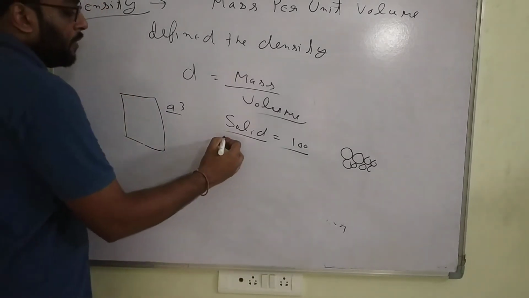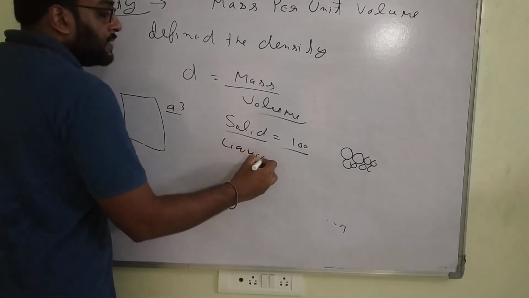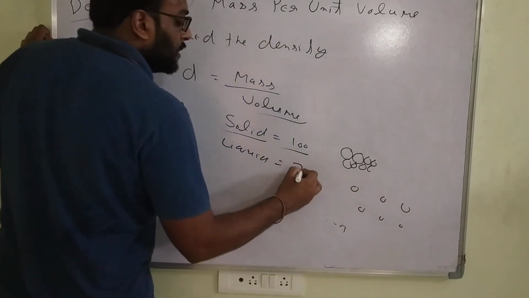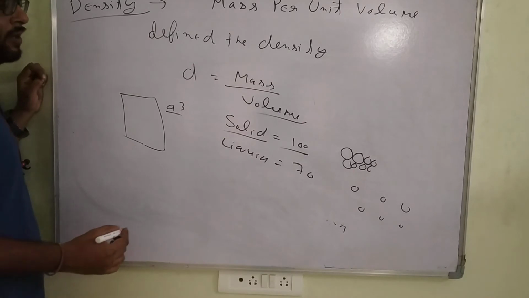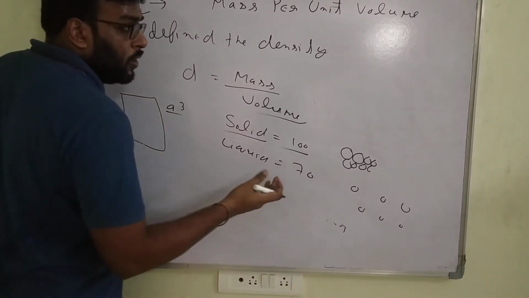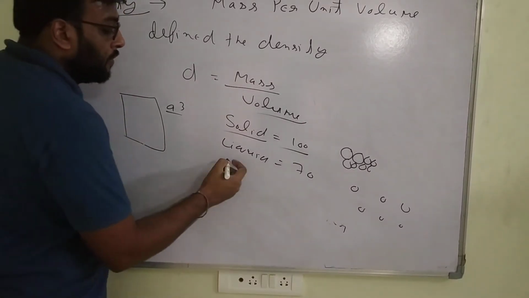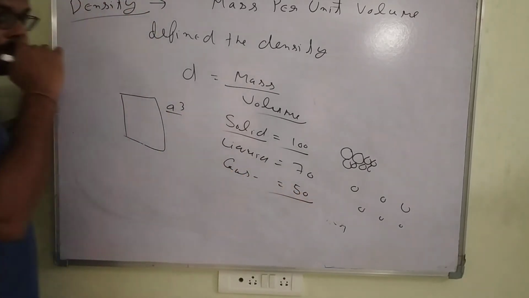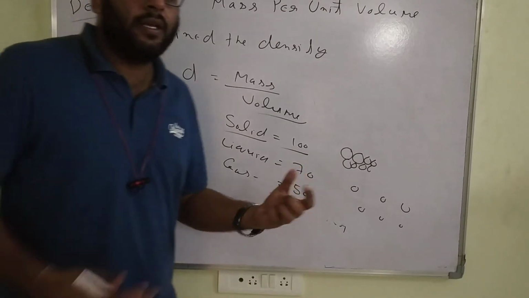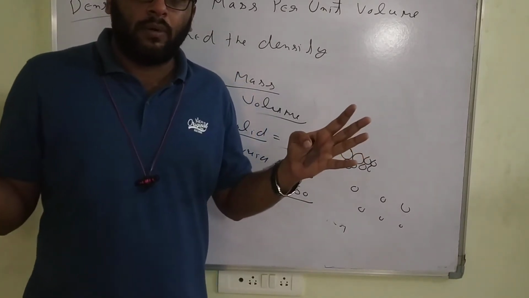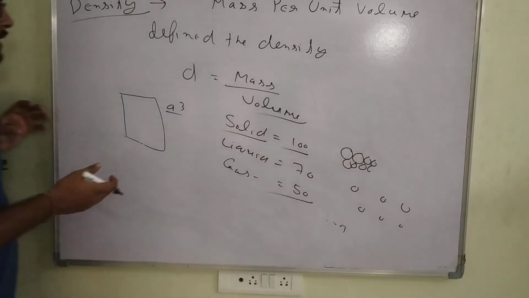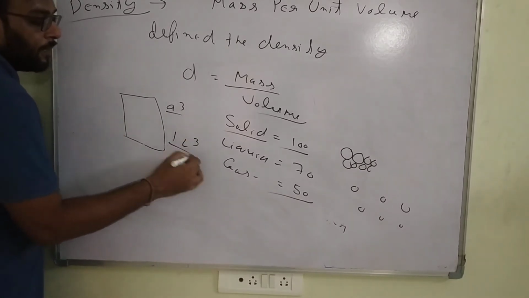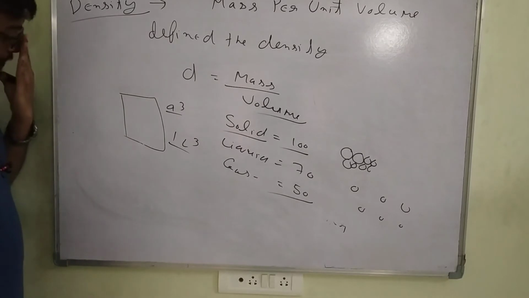Suppose I take the example of a liquid. The particles have some distance between them, so suppose 70 molecules come in the particular volume. In a gas, suppose only 50 particles can come inside, because the distance between the particles is very high. I'm taking the example of 1 liter.